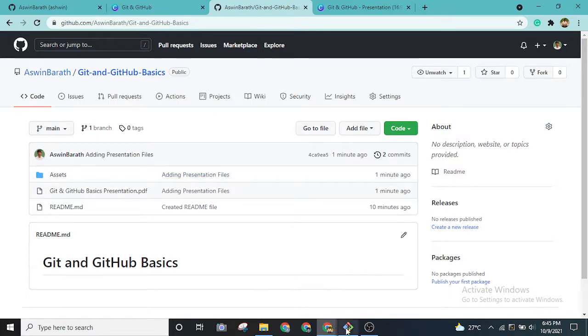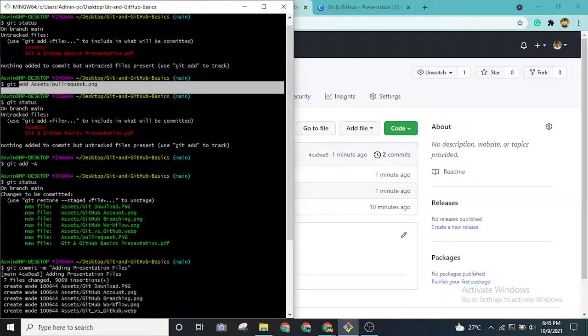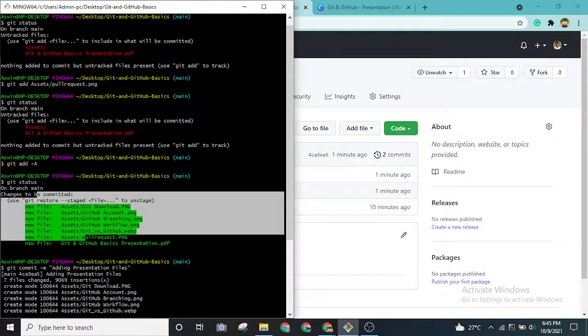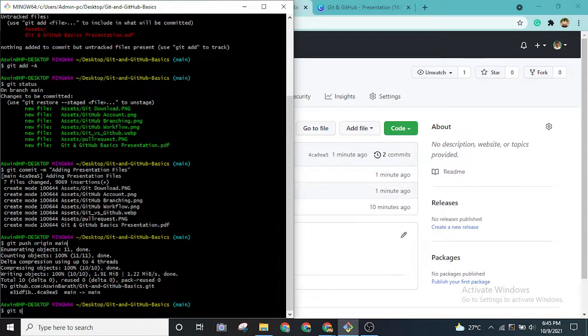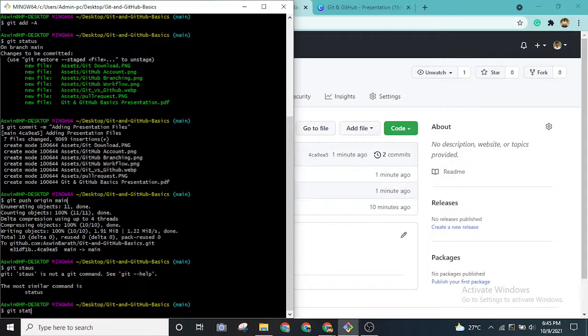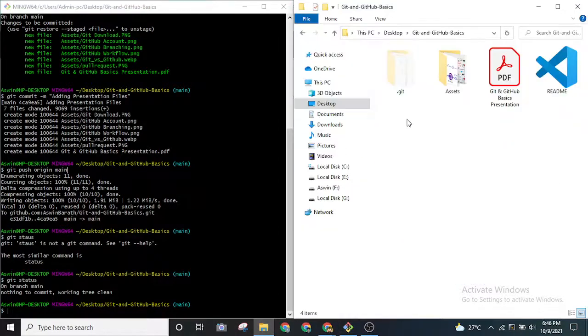So these are the very basic commands. Okay, these are very basic commands: git add, git commit, and git push. Okay, and git status, as you can see, we can use it for checking the status at each and every stage, right? If I put git status again, as you can see, there's nothing to commit. We are working tree clean, right? So this tree is nothing but how Git is storing behind the hood. Okay, it actually forms a tree like structure in this .git folder, and it will store all of our changes in this folder itself as versions.